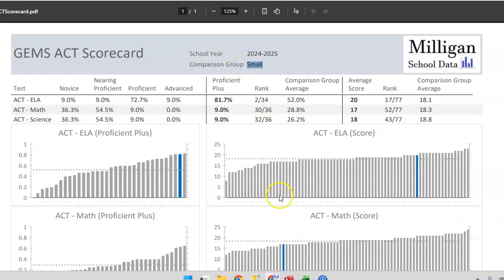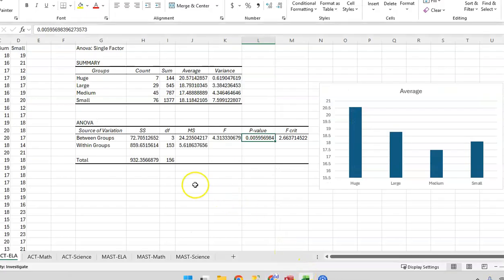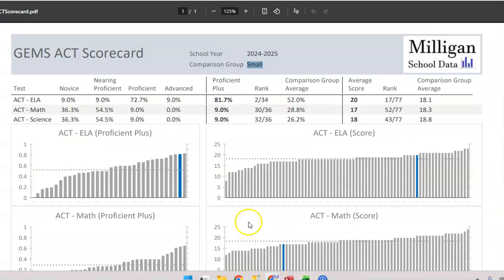And what I did is, not to go too deep into the statistical analysis, but I did do an analysis of variance test on each of these sets of data to see that there is a statistically significant difference between, say, medium-sized schools and large schools. And so as you're doing the comparison, you don't want to compare small schools with large schools. You want to compare just small schools with small schools. So that's what this does right here.